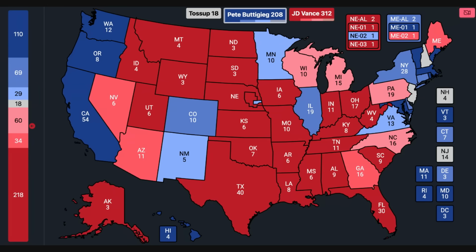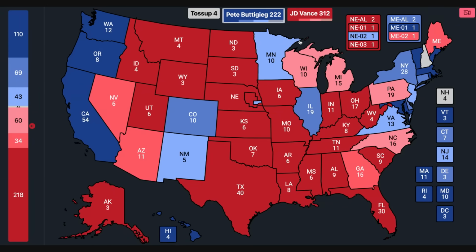New Jersey shifts to the right by 2 more points, but it's also not quite enough to flip the state yet. But it potentially could flip with Buttigieg on the ticket, but it would just really depend on certain factors as of right now. And then New Hampshire also stays above the 2-point category. And it's a 2.2 percentage point win for Pete Buttigieg, which is about 0.5 point to the right of what it voted for Harris in 2024. And this is actually a big deal if this actually ended up being true, because New Hampshire tends to swing away from the incumbent party.